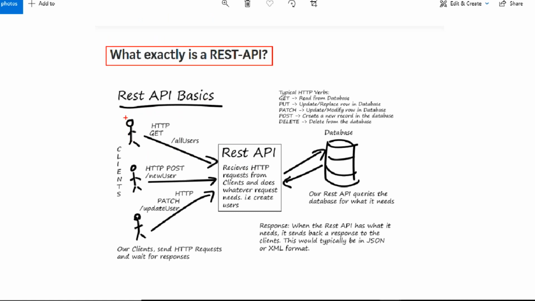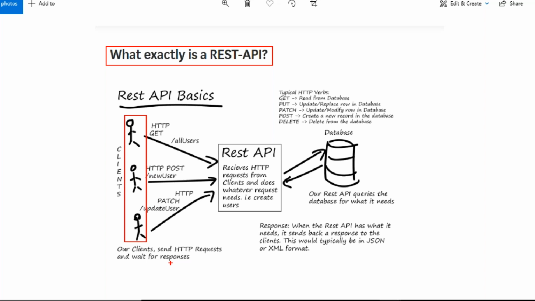Okay, so here there are different clients, guys. Client 1, client 2, client 3. What are our clients doing? Sending the HTTP request and waiting for the response. I'm sending a request, guys. I'm waiting for the response. Whenever I send a request, some time is taken to get the response. Maybe that response is a success or maybe that response is a failure.